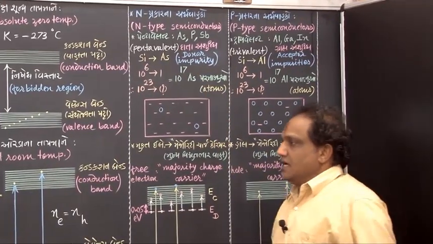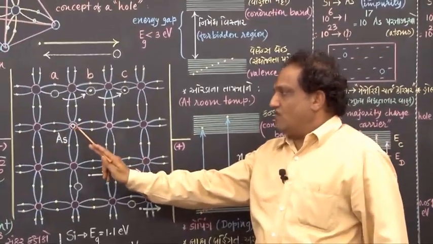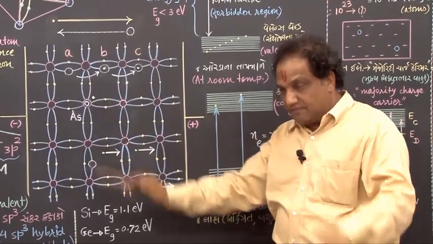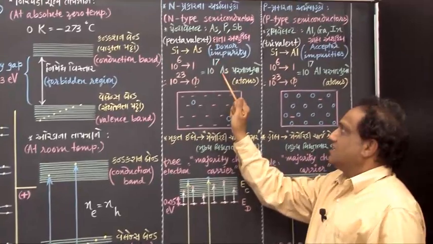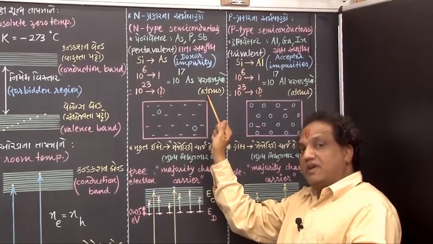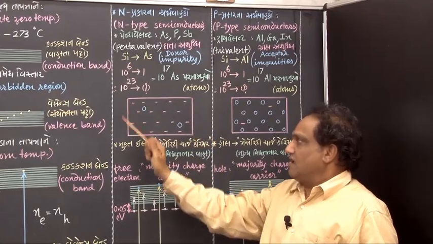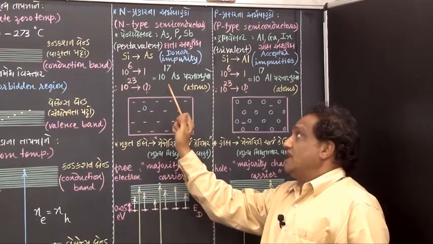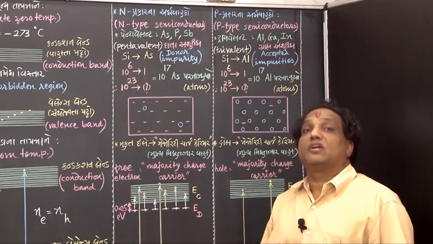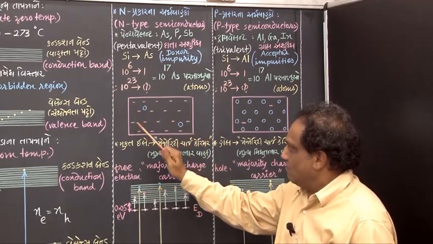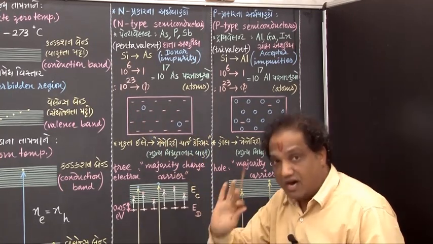Okay, fine. Now tell me, with the inclusion of one arsenic atom, if you have one free electron, then for inclusion of this many arsenic atoms in 1 mole, we will have the same number of free electrons in 1 mole. So if this is a 1 mole crystal, then we will have 10^17 free electrons. So the number of free electrons is very large.